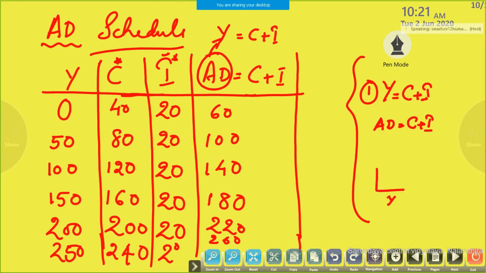Level of income and level of consumption. I need the AD curve, then you have to write some points related to AD. What is the shape, why this AD curve is rising or falling, whatever may be, all that you have to write. This is your homework. Okay, I think you understood.